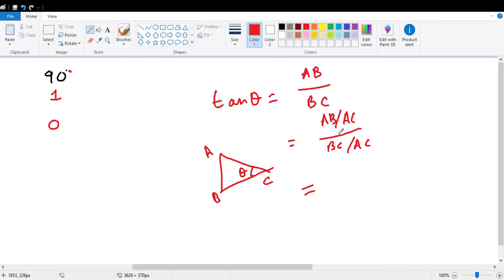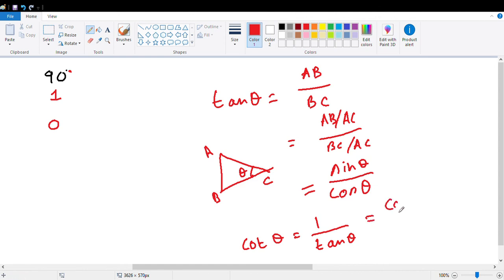So we are good. Now AB by AC, we have heard that that is sine theta. And BC by AC, that is cos theta. So tan theta equals sin theta by cos theta. The same way, cot theta will be 1 upon tan theta, that is cos theta by sin theta.